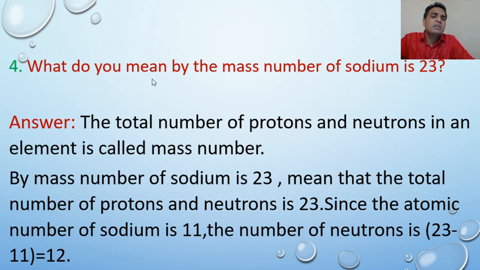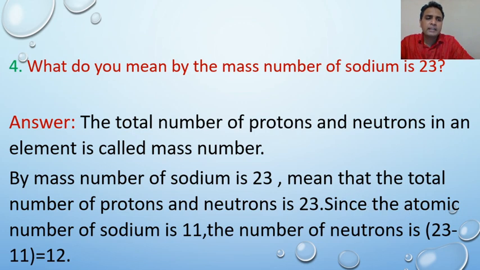Answer: by the mass number of sodium is 23 we mean that the total number of protons and neutrons is 23.